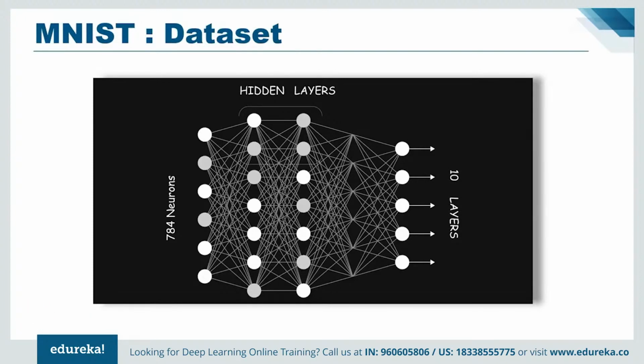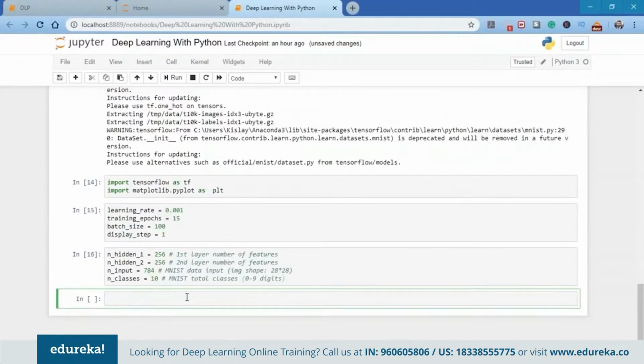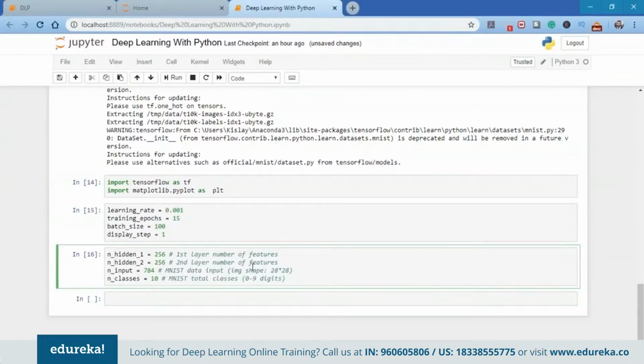So let me initialize this for you as well. I'm going to use the network parameters here. As you can see, I've even mentioned it in the code: the first layer number of features is 256. And for the MNIST data input of the image shape, the size of the image is 28 into 28 pixels, which makes it 784. So that will be our input layer, the number of perceptrons in the input layer.